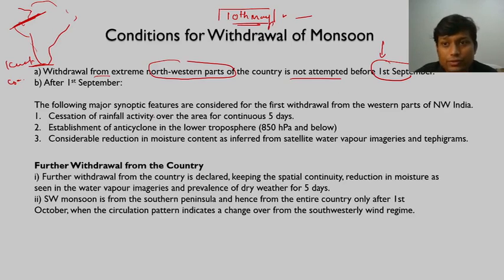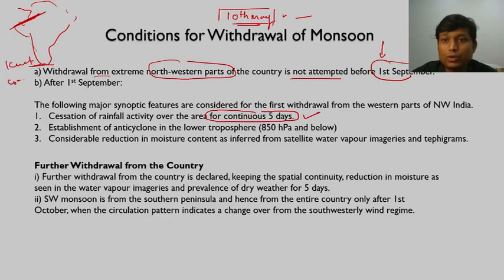So after 1st of September, if the following conditions are met: cessation of rainfall activity over the area for continuous 5 days. So for continuous 5 days there is no rainfall. This is part number 1.